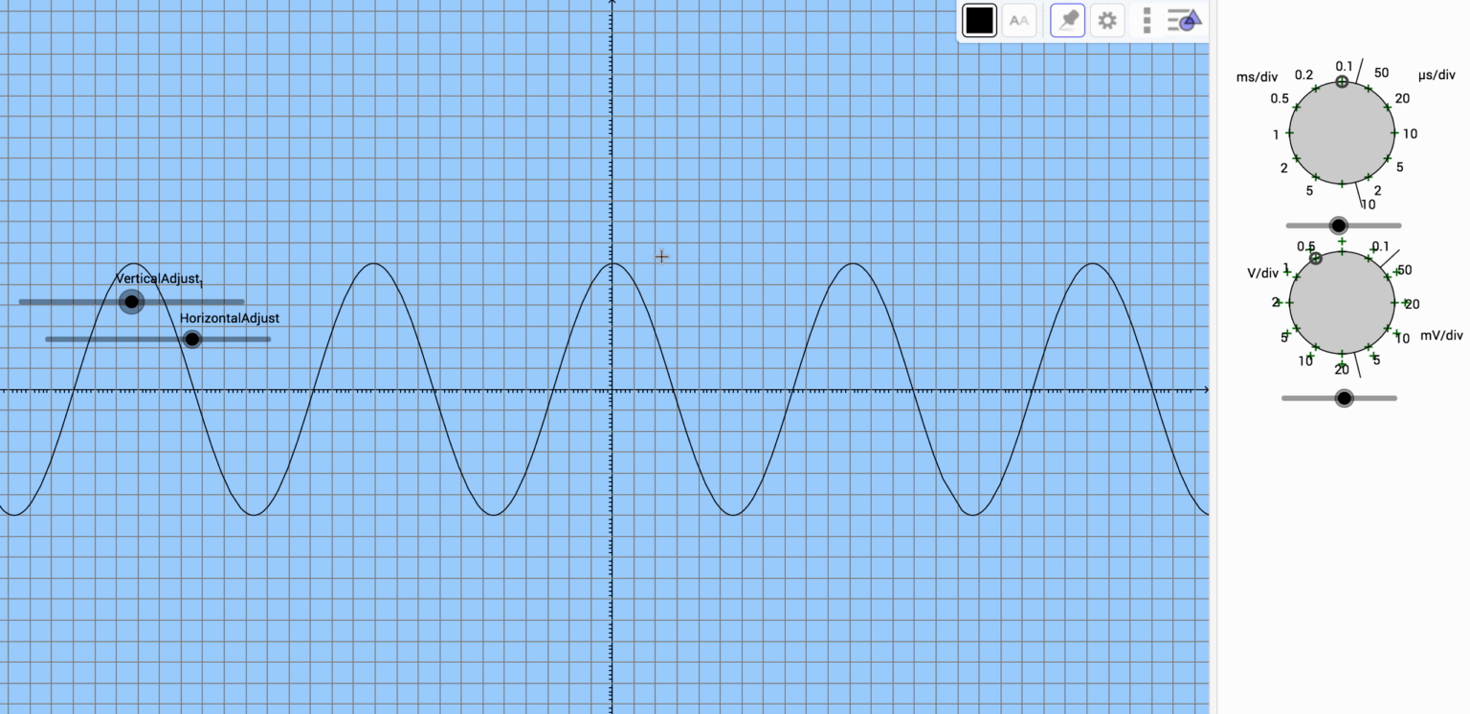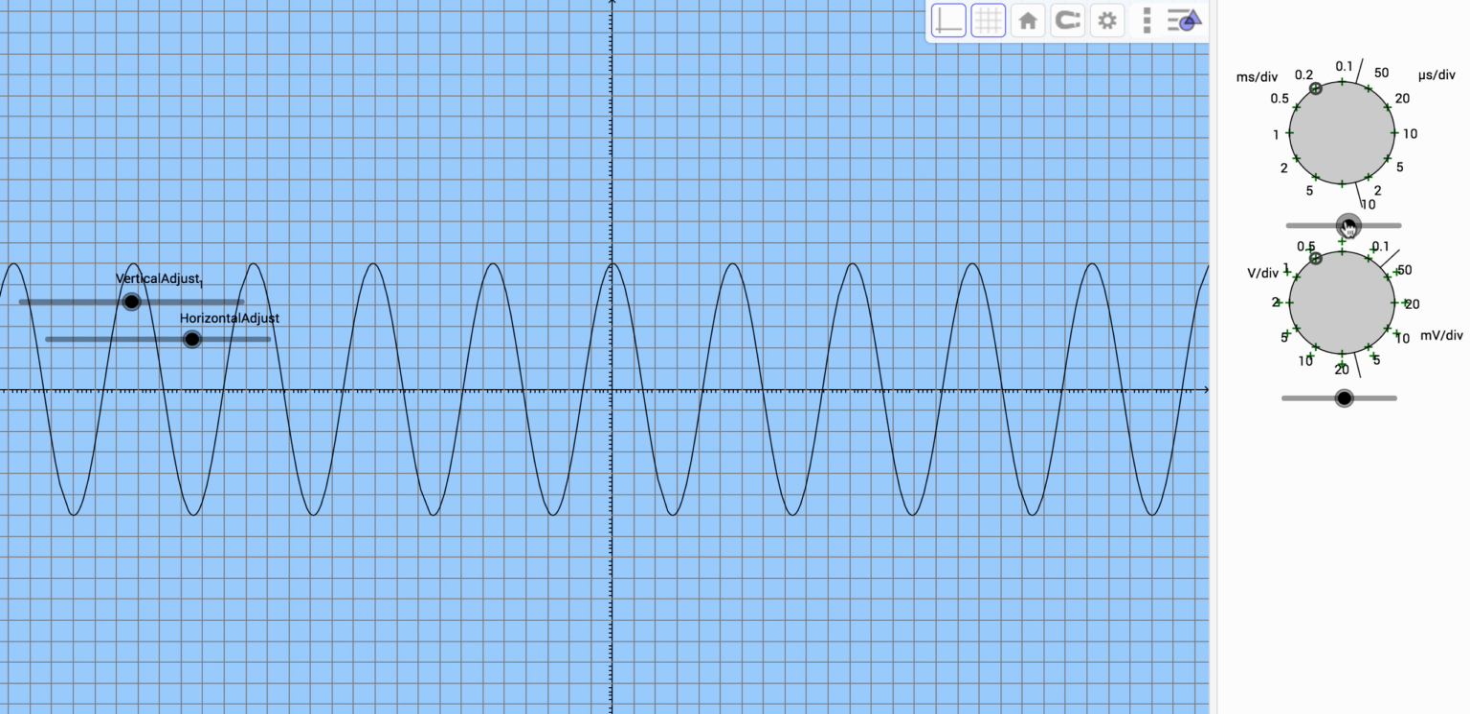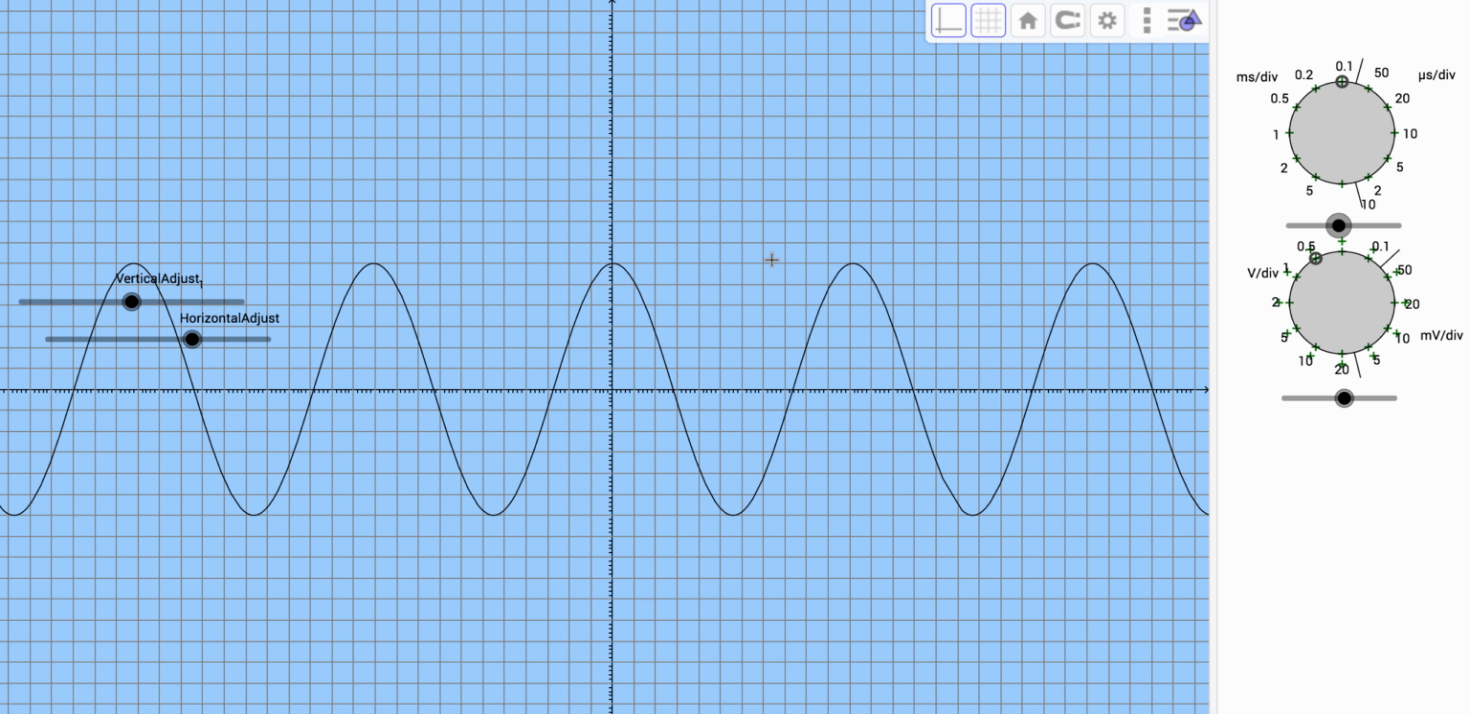1, 2, 3, 4, 5, 6, 7, 8, 9, 10, 11. Is it 11 divisions? Let me double check again. 1, 2, 3, 4, 5, 6, 7, 8, 9, 10, 11. Yeah, it's 11 divisions. And then each division is 0.1. See that up over here? Because I can change that, but then it messes things up. Since each division is 0.1, I'll do 11 divisions times 0.1.